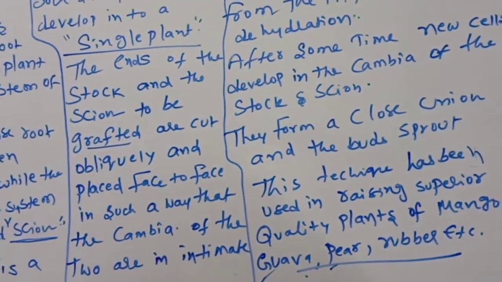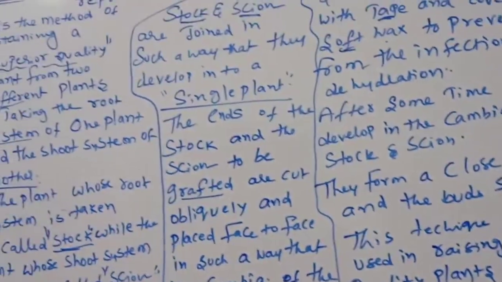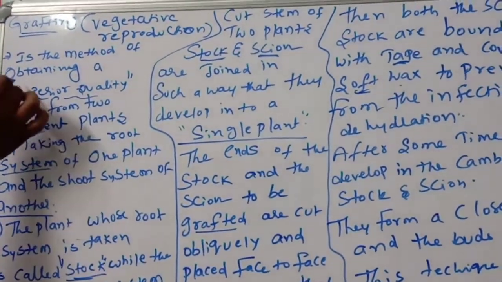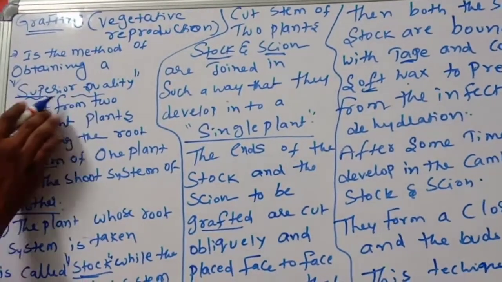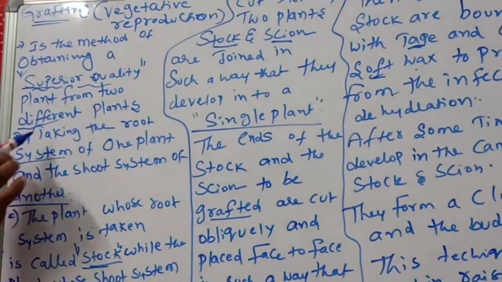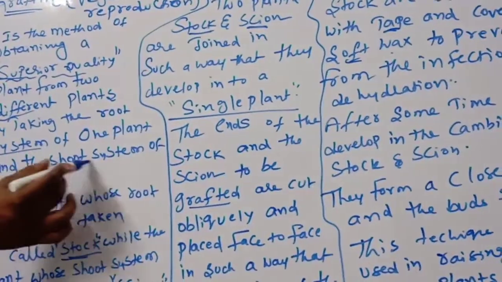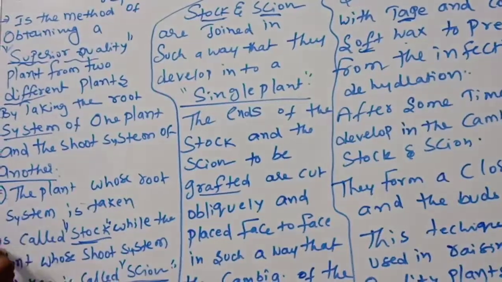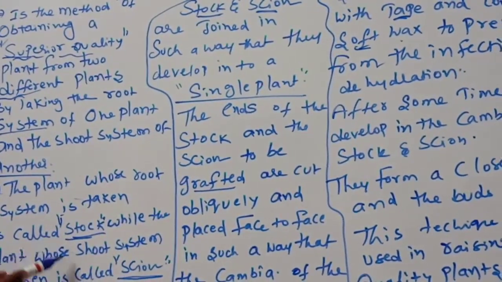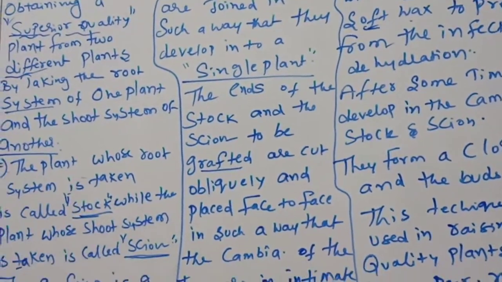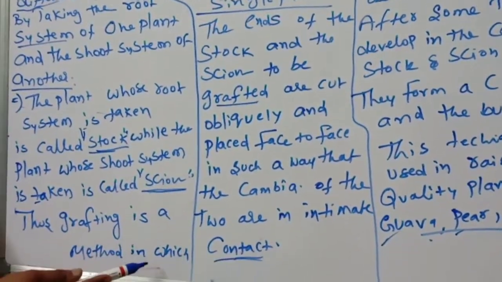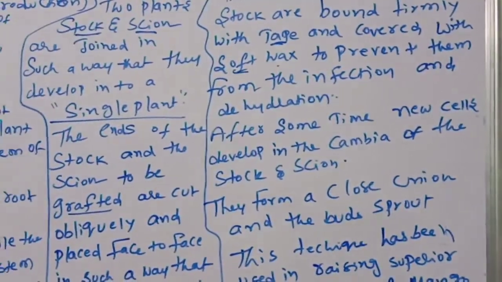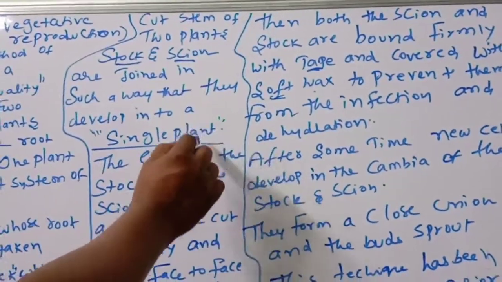Once again, grafting is a method of vegetative propagation, a method of obtaining a very good quality plant from two different plants by taking the root system of one plant and the shoot system of another plant. The plant whose root system is taken is called stalk, while the plant whose shoot system is taken is called scion. Thus, grafting is a method in which cut stems of two plants, stalk and scion, are joined in such a way that they develop into a single plant.